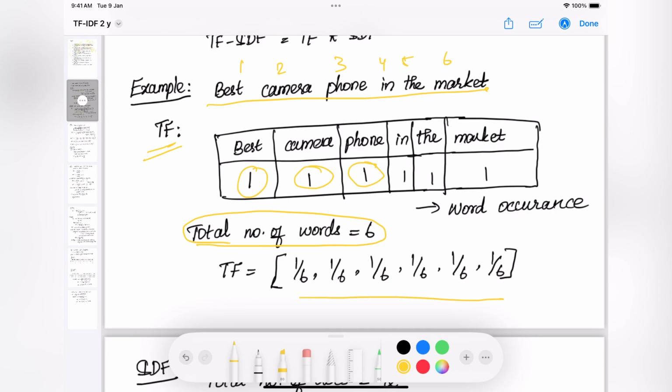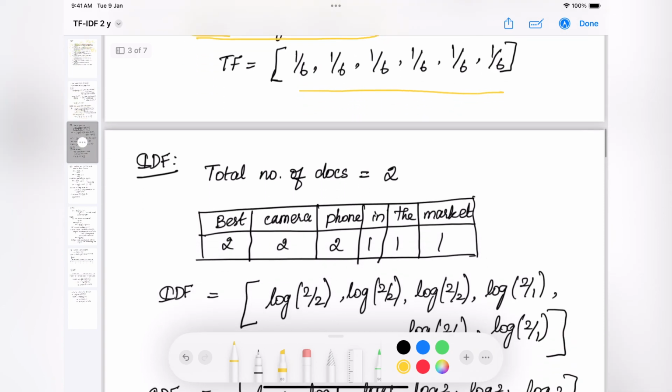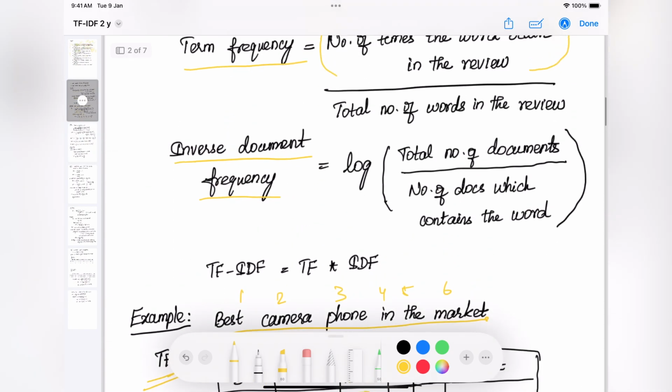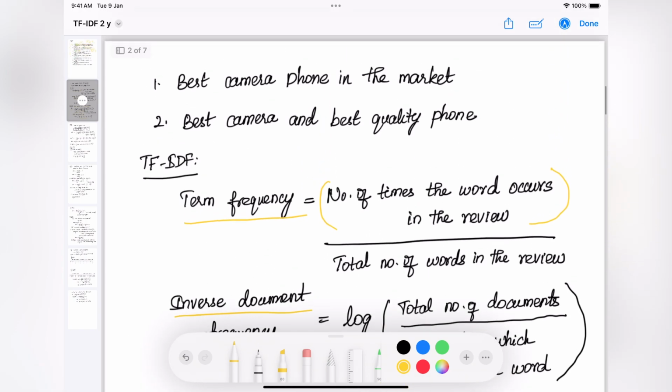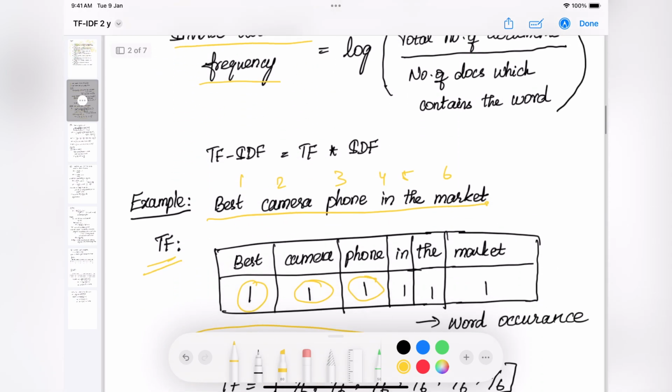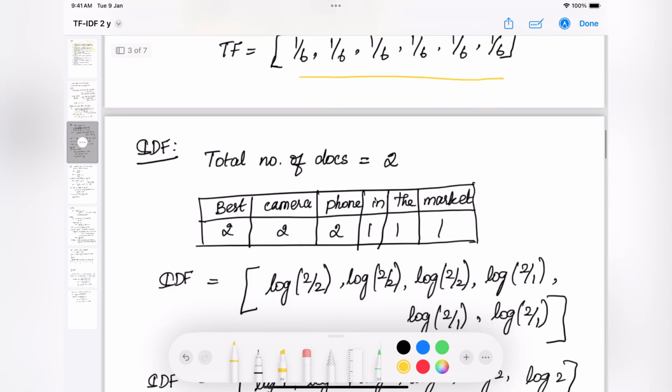Now let's calculate the IDF value. Again, first let's look at the formula. The numerator for IDF is always the total number of documents. Here I have taken just two documents, so the numerator will always be 2.